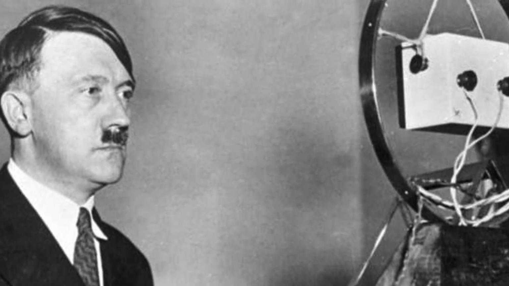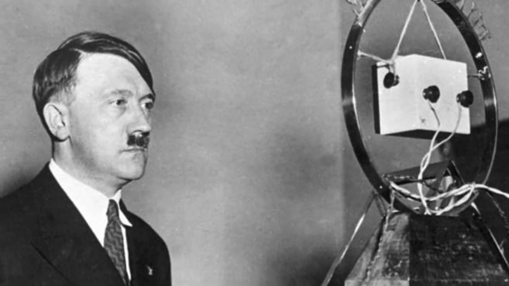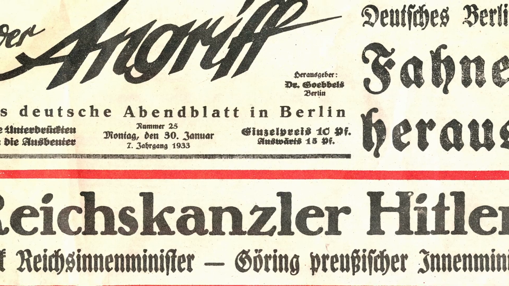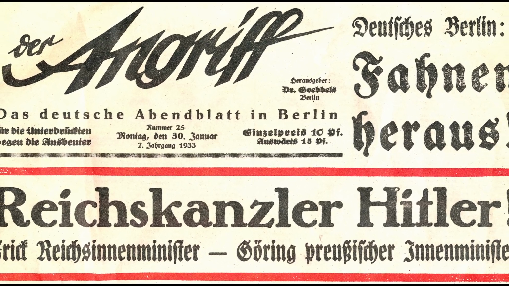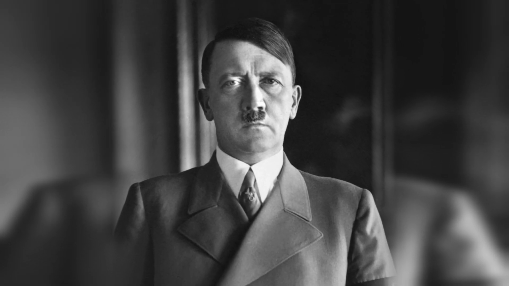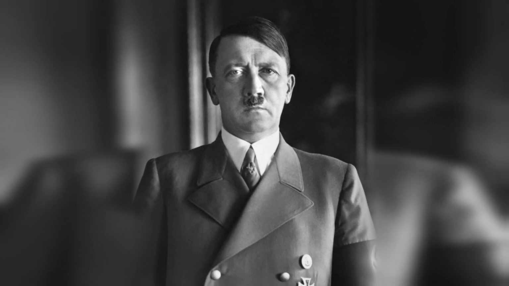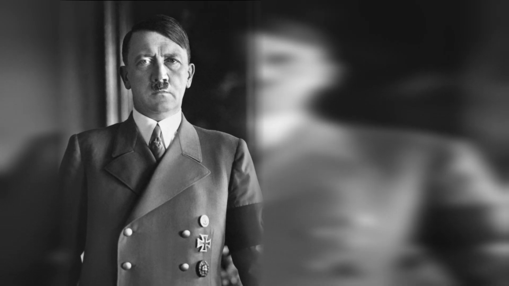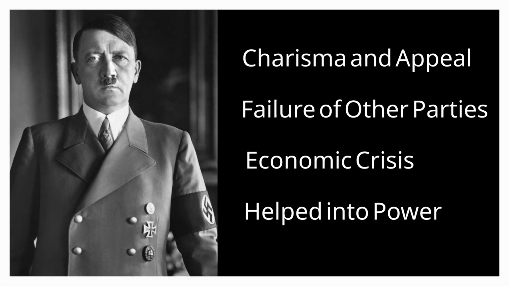In January 1933, Adolf Hitler was appointed Chancellor of Germany, opening the door for him to become Führer 18 months later, dictator of a modern European state. So how did that happen? How did Hitler become Chancellor? This video explains how Hitler came to power in 4 clear reasons.